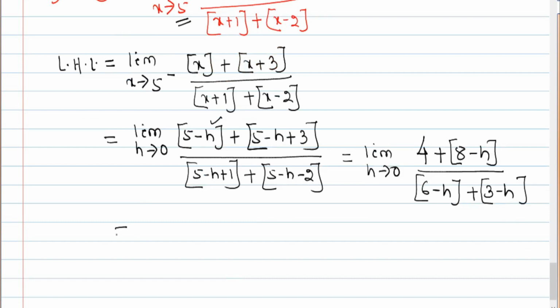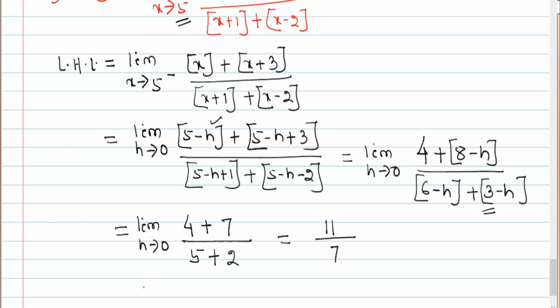Now we can evaluate this one as limit h tends to 0, 4 plus 8 minus h, that means some smaller number subtracted from 8, that is 7 point something, so greatest integer is 7. So 6 minus something means 5 point something, so greatest integer is 5, plus 3 minus something means 2 point something, so that is nothing but 2. So this is nothing but 7 plus 4, 11 by 7. That's your value of LHL.